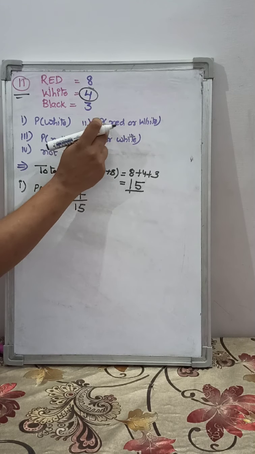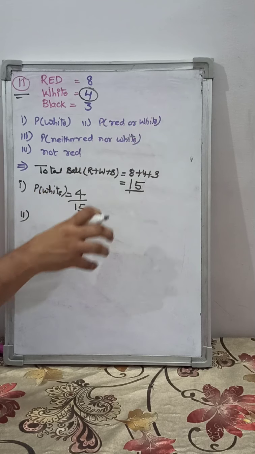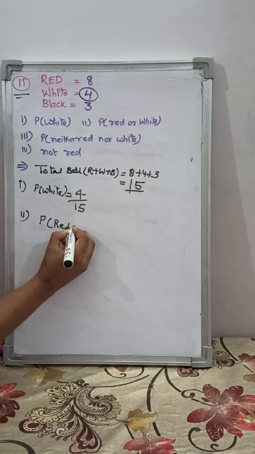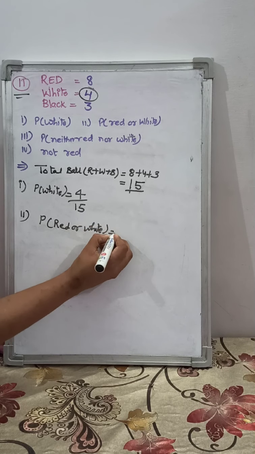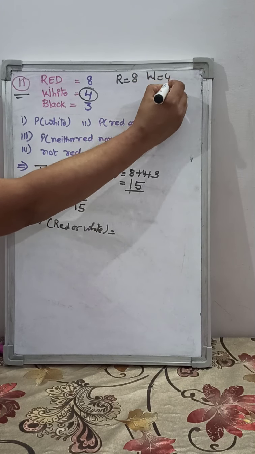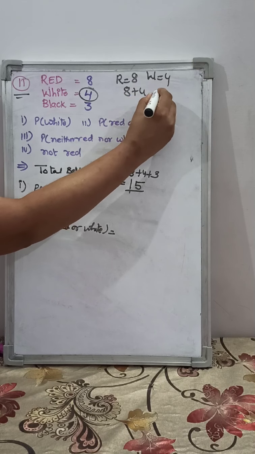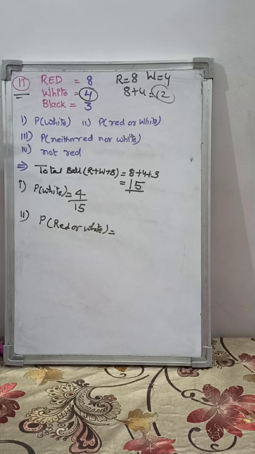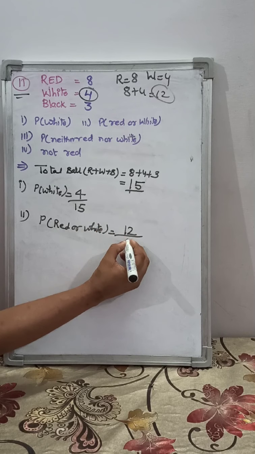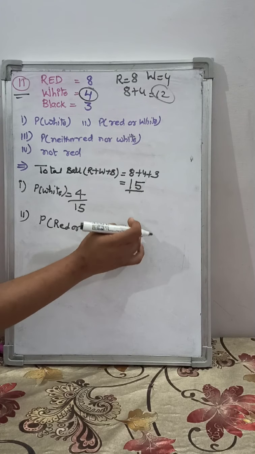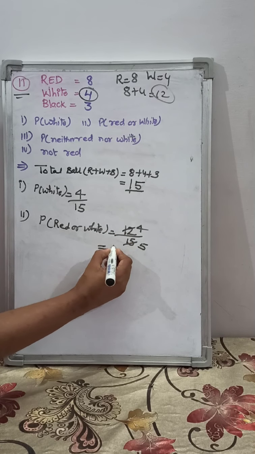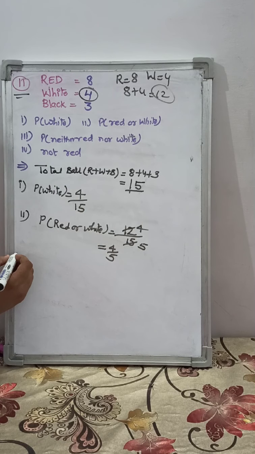Second, the probability of getting a red or a white ball when you draw one ball at random. So let's find the probability of getting a red or white ball. How many red balls are there? 8. How many white balls are there? 4. So 8 plus 4 is 12 balls of red and white. So 12 upon total balls 15. So they can be simplified with the table of 3, 4 times, 5 times. So the probability is coming out to be 4 by 5.